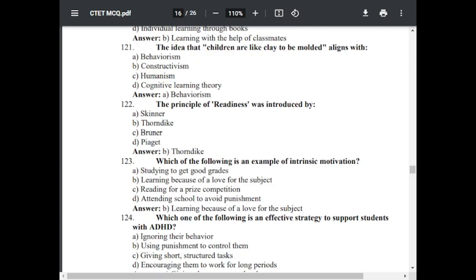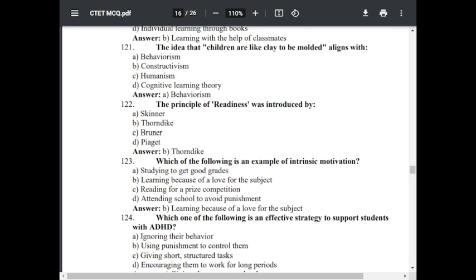Question number 122. The principle of readiness was introduced by option A, Skinner. Option B, Thorndike. Option C, Bruner. Option D, Piaget. The correct answer is Thorndike, the principle of readiness.